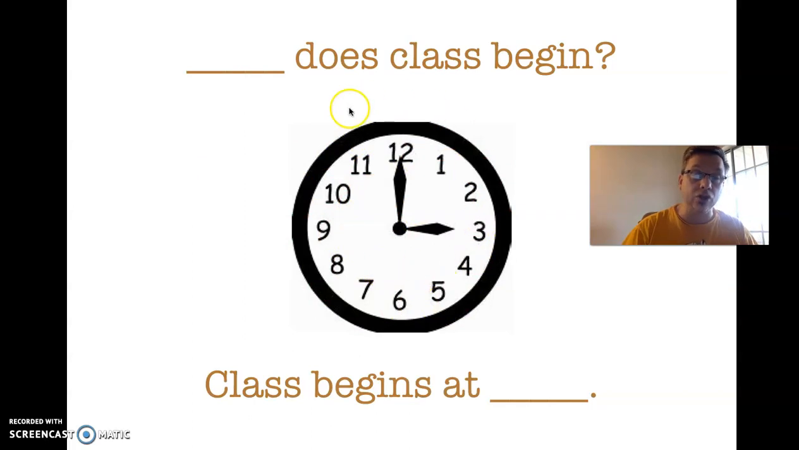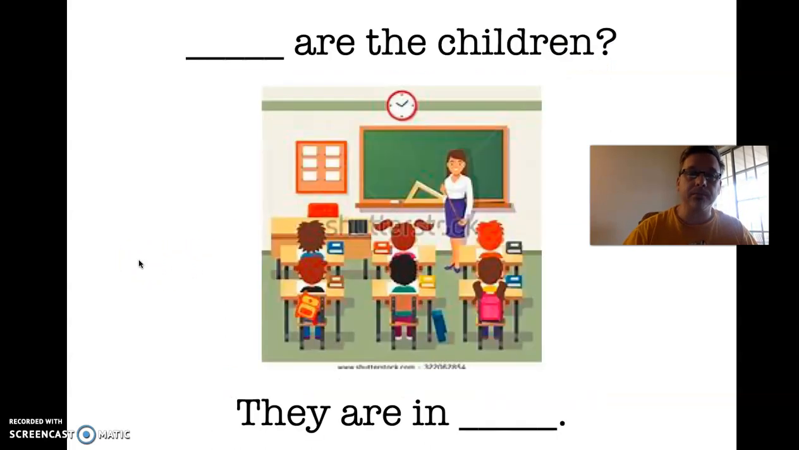You see the clock, so usually when we see the clock, we're going to use one of our WH words that tells us time. When? When does class begin? Class begins at 3. See the shorter arm? 3 o'clock. Look at this. There's the question. They are in. What goes here? Where? Where are the children? They are in class. Or you could say they are in school.